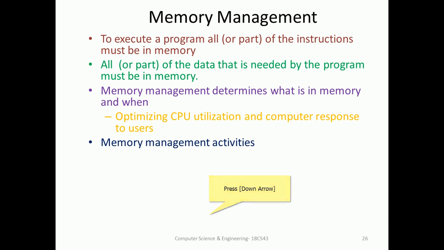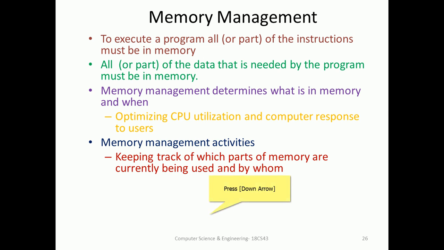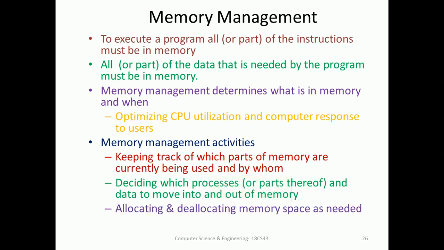All these activities have to be looked after: keeping track of which parts of memory are currently used or free, with fragments and unused memory. The memory manager has to combine the used memory and unused memory separately, then make the unused memory ready for the next request. It also decides which processes, or parts thereof, and data to move into and out of memory. It allocates and deallocates memory space: it makes unused space available and allocates it. Some processes hold memory for a long time, then after finishing their job they deallocate it and give it to the next person.